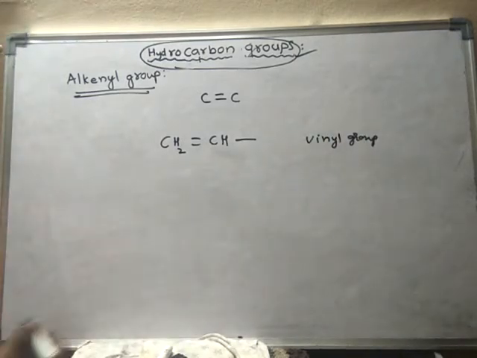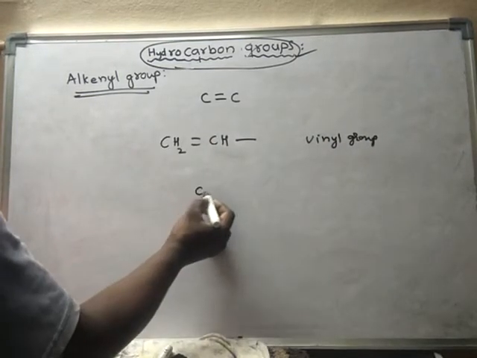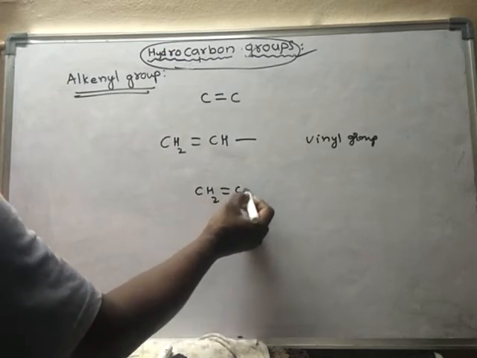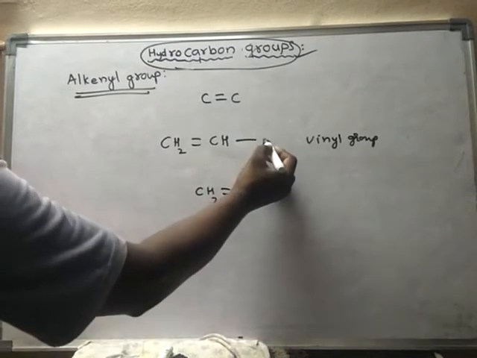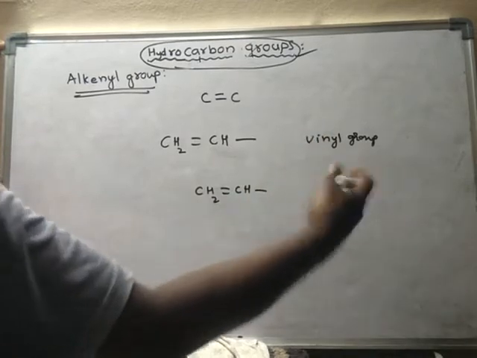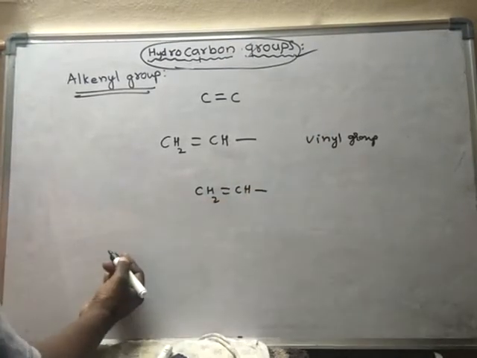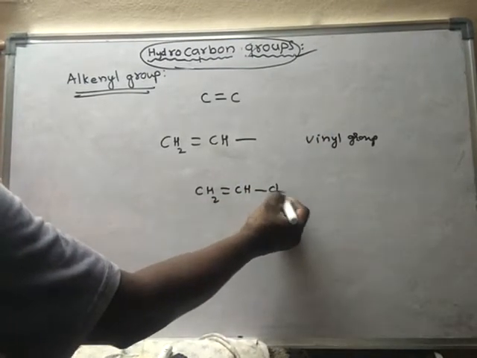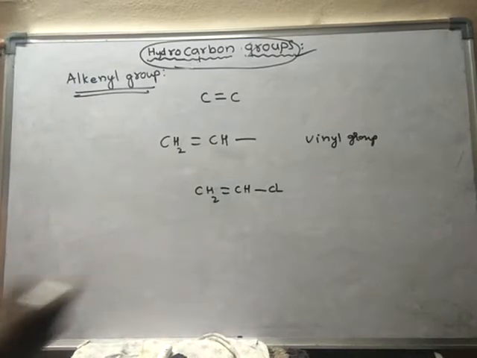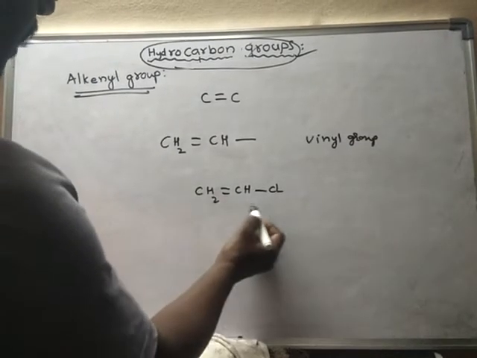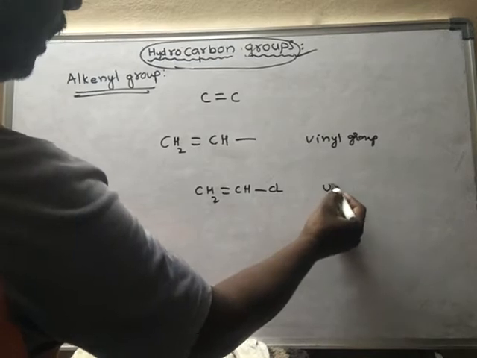Vinyl group. For example, CH2 double bond CH. So this group may be attached to some other functional group. For example, if I write chlorine like this, then this part is said to be vinyl and this is chloride. So vinyl chloride.